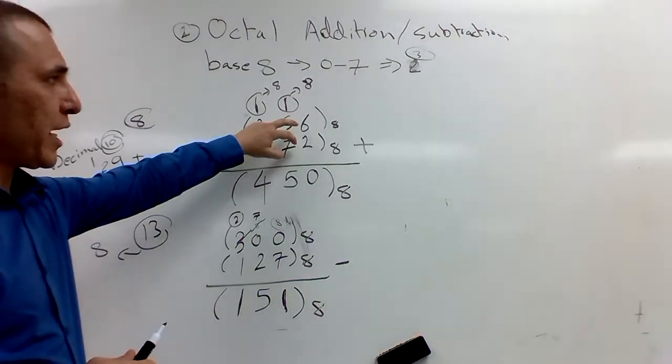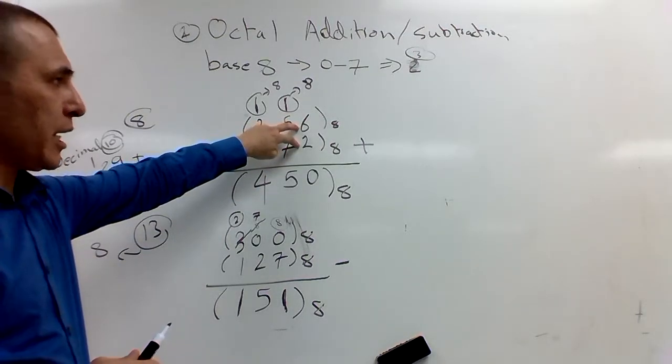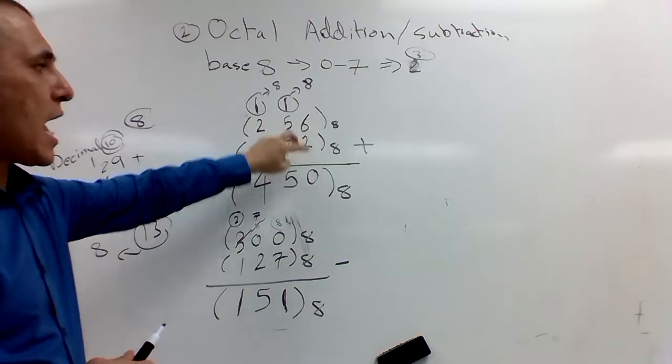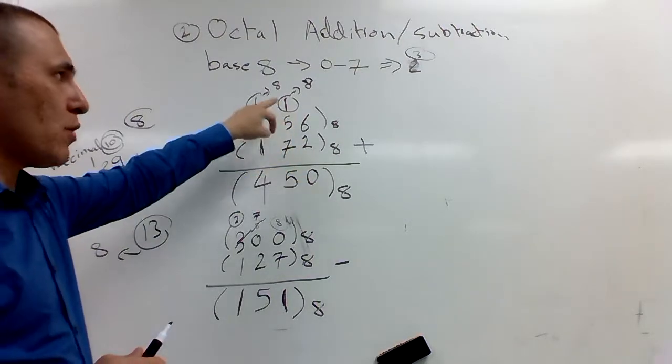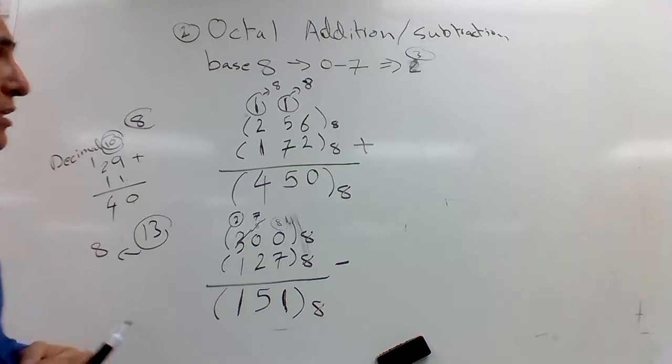Be careful here. When I add and get an 8, that's going to be considered as 10. 0 and 1. And what's the 1 actually? It's the 8 that I carried.